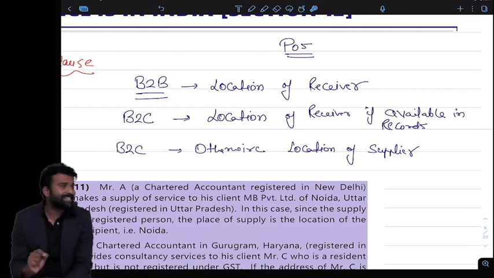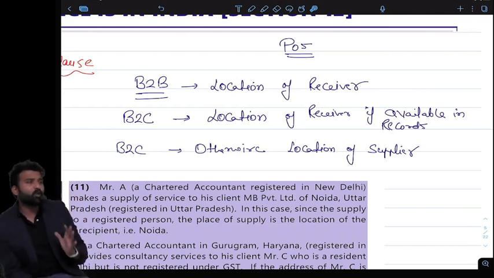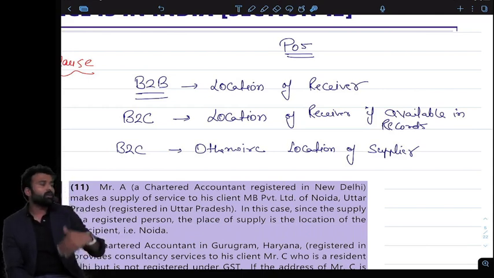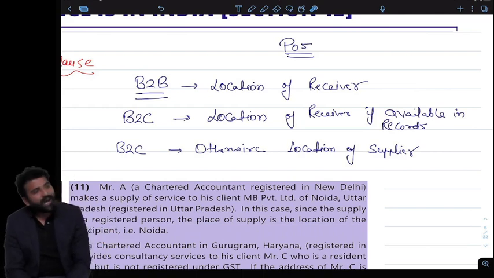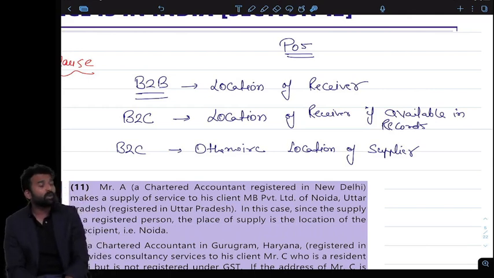Because GST is a destination based tax, the location of receiver is the place where the services are actually consumed. So we will always prefer the location of receiver. But in B2C, if we don't know the location of receiver, then we will go for the location of supplier. Like, if it is a B2C model and I don't know the address of the receiver, I will treat the services as consumed here only, and charge it as a local supply. But it is only when I don't have the exact location of the receiver.